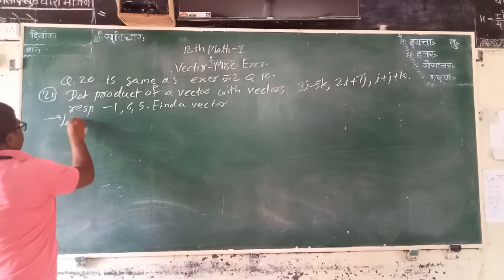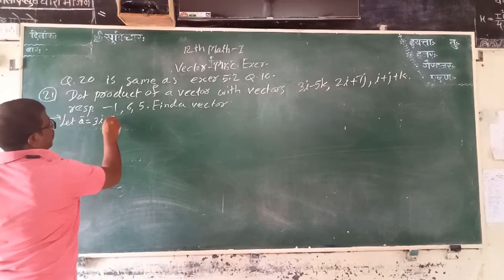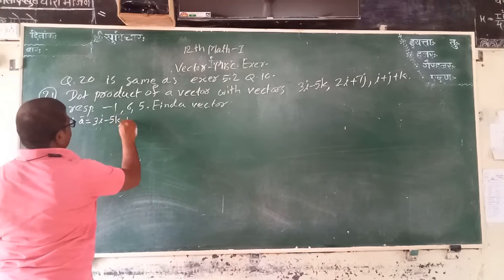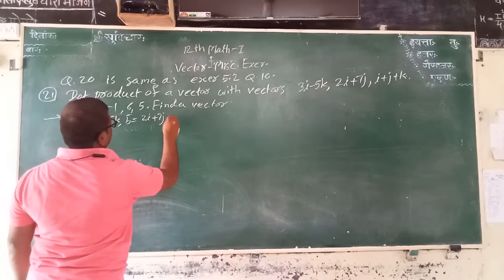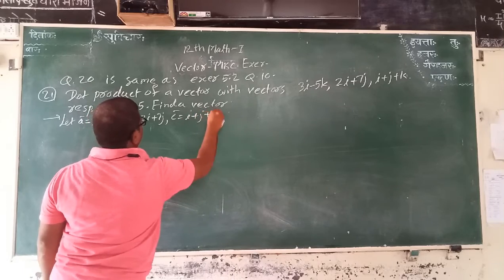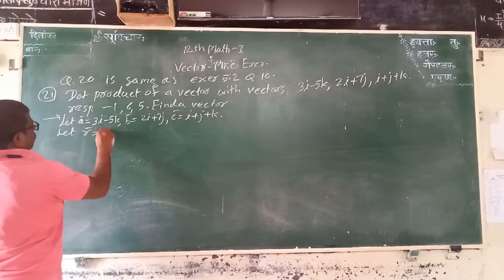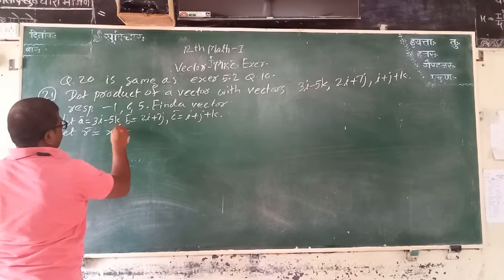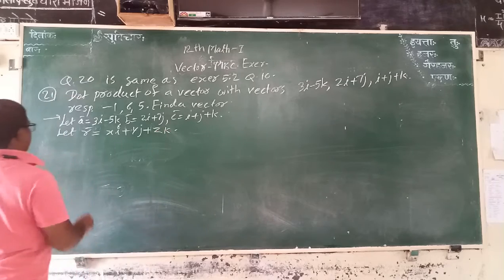Let A bar is equal to 3i minus 5k, B bar is equal to 2i plus 7j and C bar is equal to i plus j plus k. Let R bar is equal to xi cap plus yj cap plus zk cap.